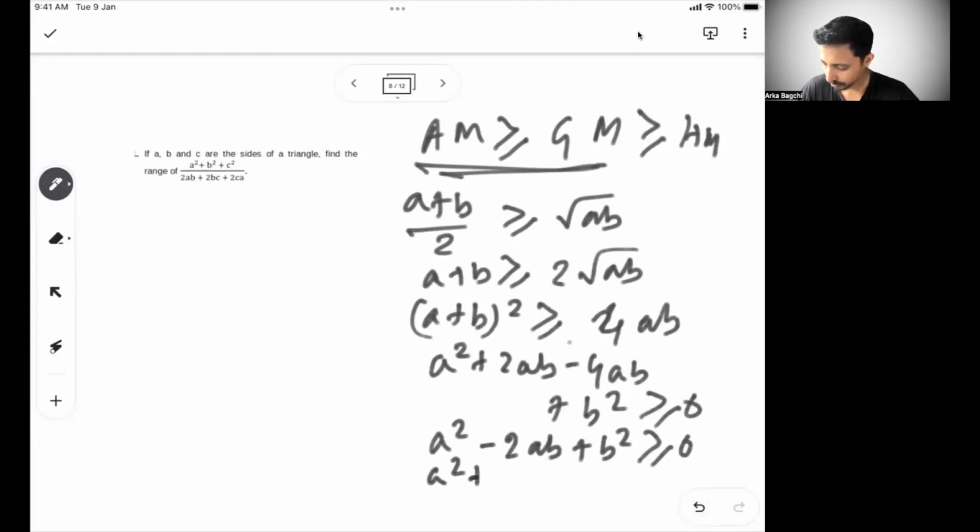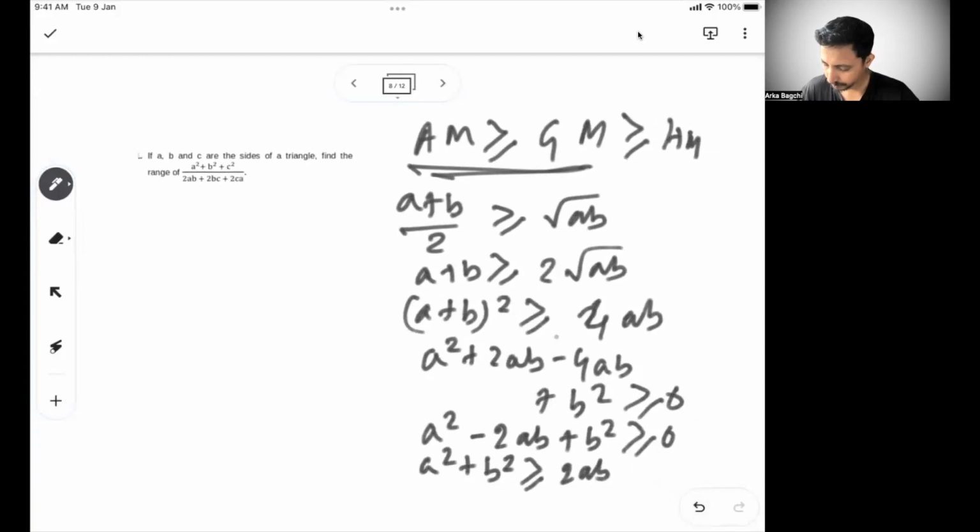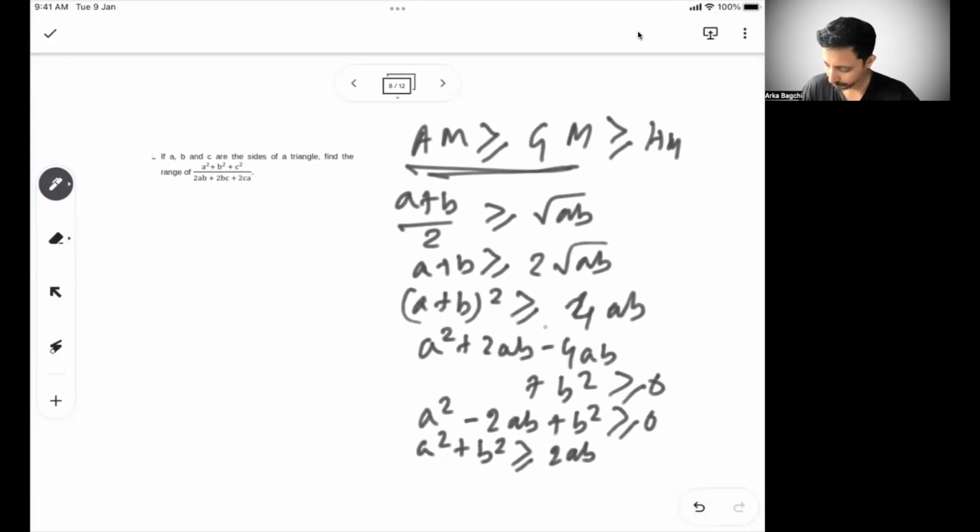Or we can say a square plus b square greater than or equal to 2ab, right? And from here, we can say a square plus b square by ab must be greater than or equal to 2, right?